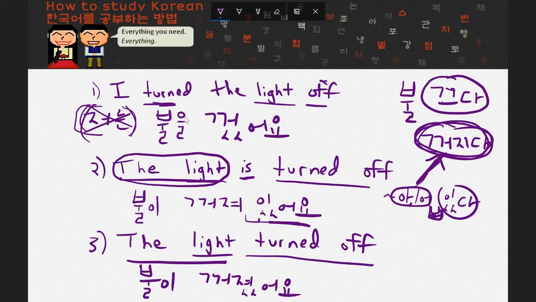So if you look at all three of these, number 1, 2, and 3, they actually look very, very similar, but it's very important that you understand how to create these different meanings: something being in the state of on or off, or open or closed, or whatever different situations you may have; an active sentence where somebody is doing something to an object; or a passive sentence like this where you just have some inanimate object that's automatically turning on or off, or opening or closing.